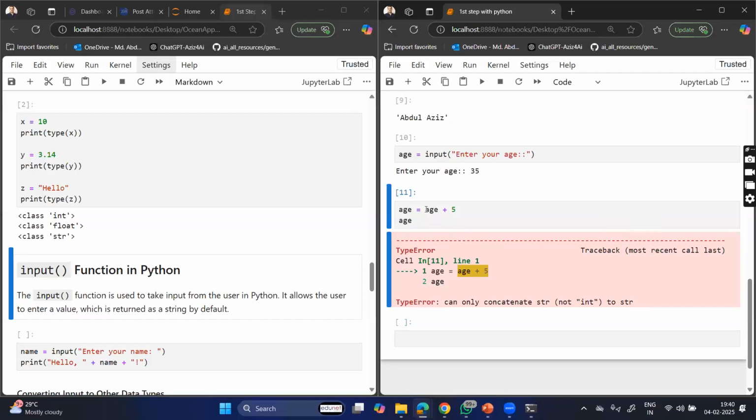అంటే ఏంటి, యాక్చువల్ గా ఇక్కడ నువ్వు కంకాటినేట్ చేయాలని చెప్తుంది, right? Why? Because age is a str, it is a string type, but you have given it as an integer type. You can concatenate only two strings. You cannot concatenate a string with an integer or a float value. I hope you are getting my point.